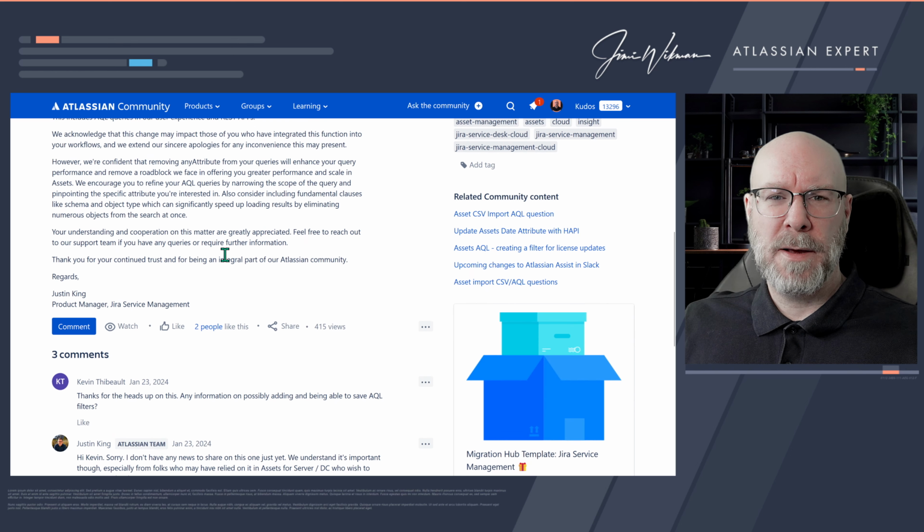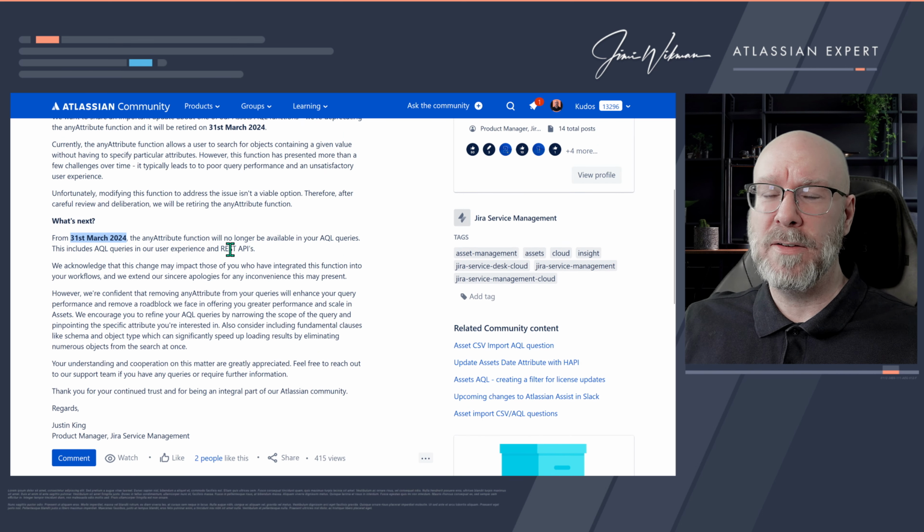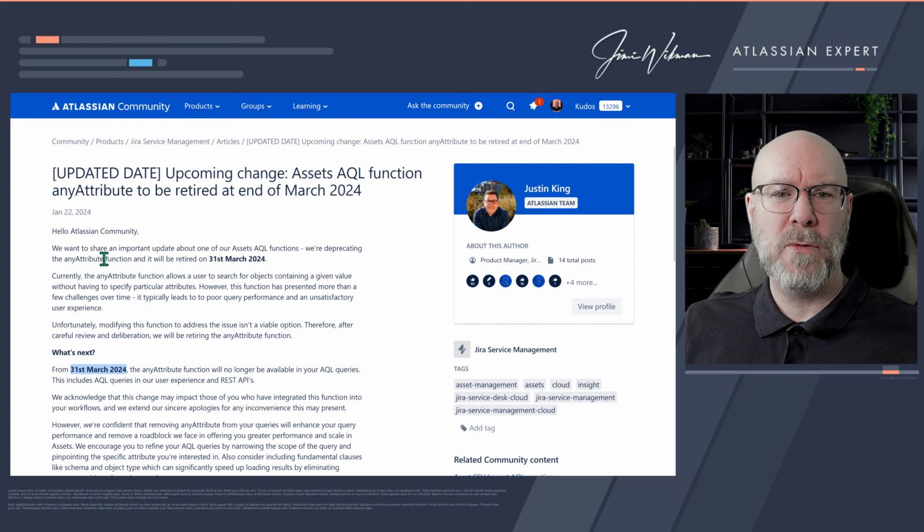And most people don't even know if they have it. So if you have hundreds or thousands of queries that you are doing through the APIs or through assets themselves, or even custom fields, then it's not an easy task to actually figure out where am I using the anyAttributes. You basically have to go through everything that you have related to assets to find it.